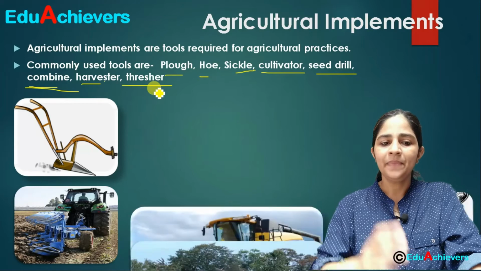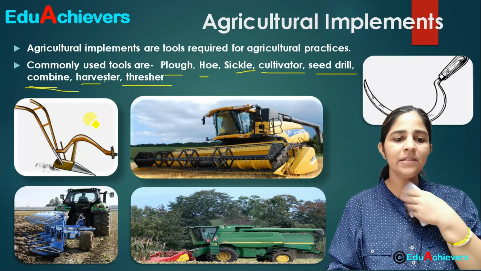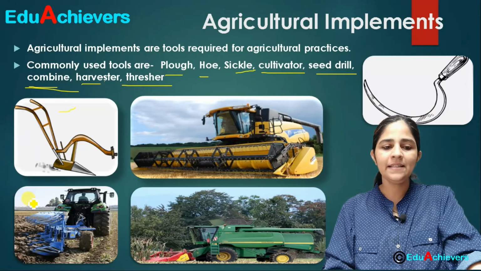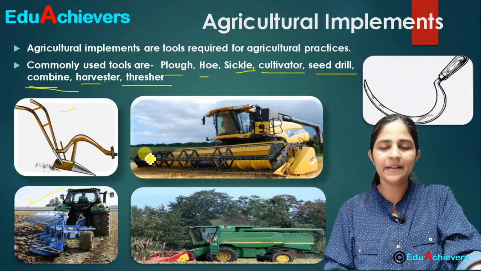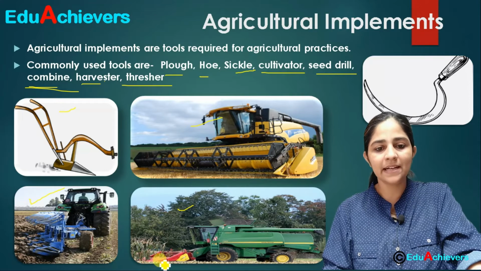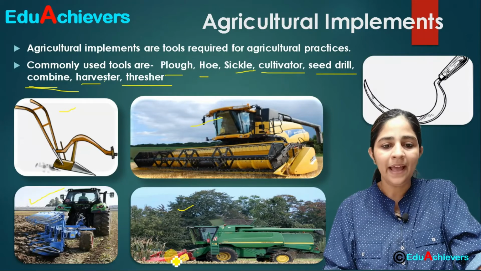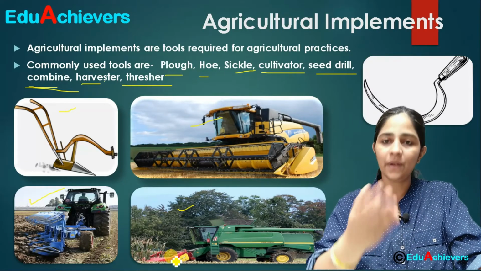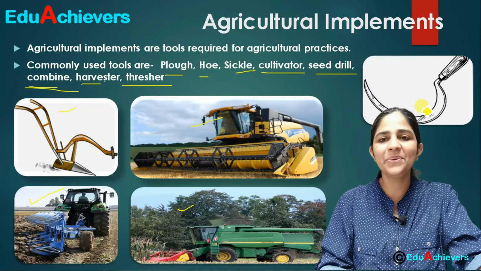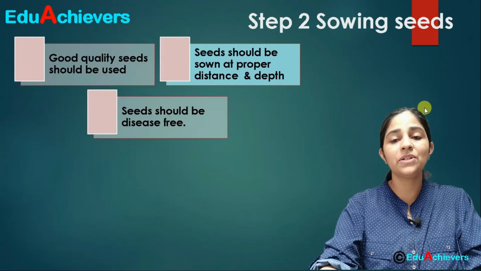So these are some of the images of the commonly used agriculture implements. Like this, in the olden days we used to use the plow. This is the second, the plow which is attached to the tractor here. Correct? You can see here this is a combine. This is also a combine. Here you can see that it is harvesting the corn crop first, and then once it is harvested, threshing is done also, and the seeds will be separated. And this is the sickle which was used, and is also used in some areas, for cutting the crops. Fine. So these are the basic agriculture implements which are used.